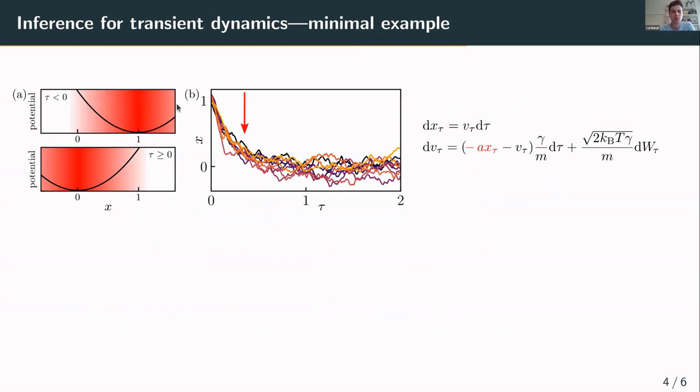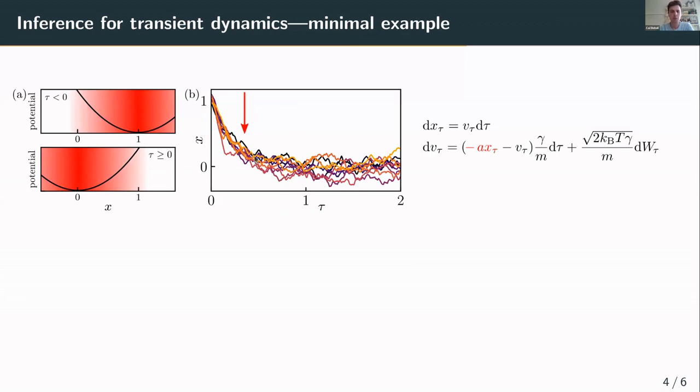Due to an optical tweezer. And now at time 0, you shift this potential to 0, and you basically see that the particles, the ones that have before been equilibrated around 1, will now go to 0, and you see this underdamped stochastic motion. Here's the equation of motion, and this just is minus a times x, where a is the trap stiffness, this linear force that drives you towards 0 now.